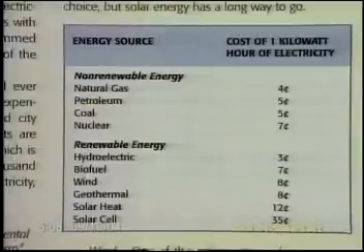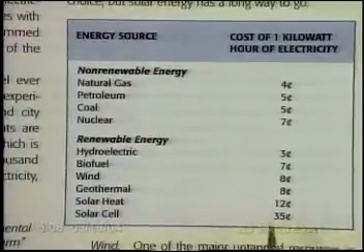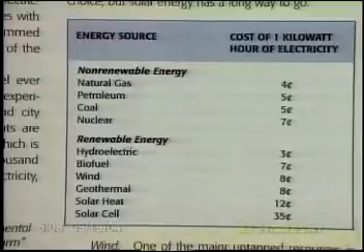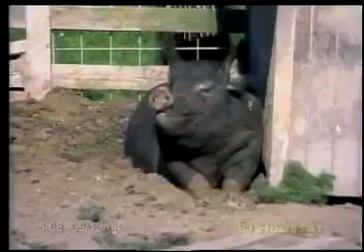Okay, so some of them aren't as practical, like a solar cell, are not as practical as some of the other fuels that are being used. One interesting resource, though, is biofuel. A hog farm in California uses biogas or methane from the decomposition of hog waste to generate 140 kilowatts of electricity per hour, more than enough to power the entire farm, which saves them $3,000 a month in electric bills.